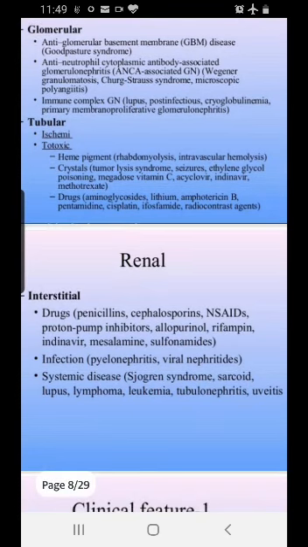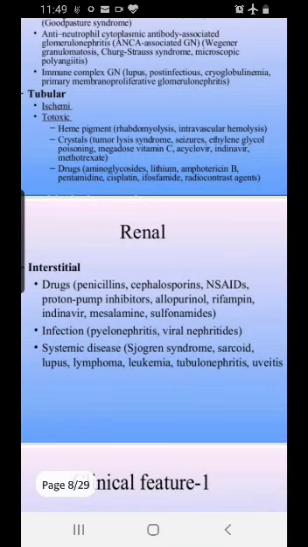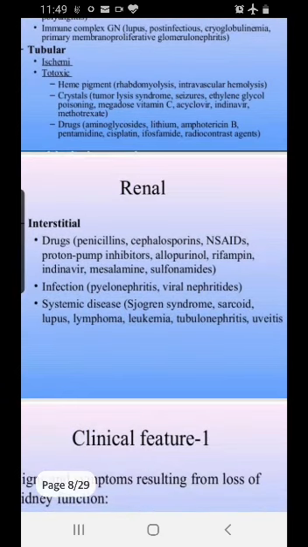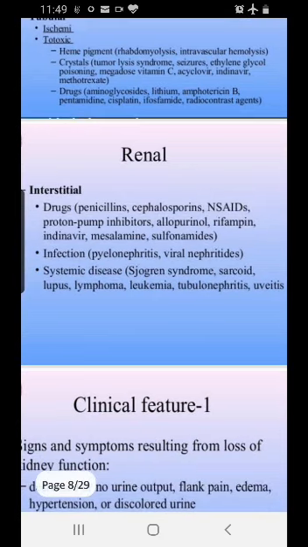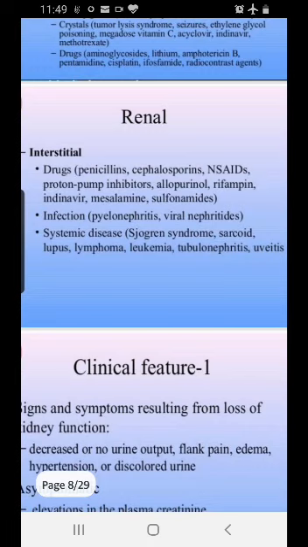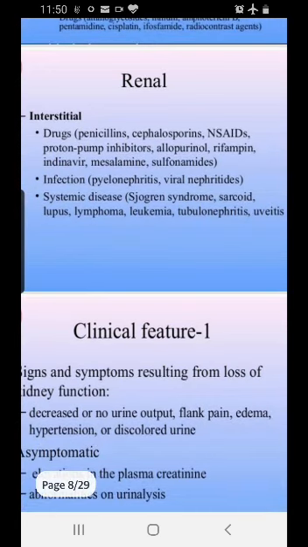Then we have the crystals, so many crystals. Ethylene glycol is a very common crystal which is seen in the kidney. Then we have all the antiviral drugs, everything, they are causing the damage. Then we have drugs like the aminoglycosides, lithium, amphotericin. All these anti-chemotherapeutic drugs cause damage to the tubules. Then we have the interstitium. Interstitium is drugs, especially the penicillins, NSAIDs, proton pump inhibitors, sulfonamides, all these antibiotics, antivirals, they all will cause damage to the interstitium. Sometimes leukemias, lymphomas will go and deposit themselves in the interstitium, so that will also cause damage.